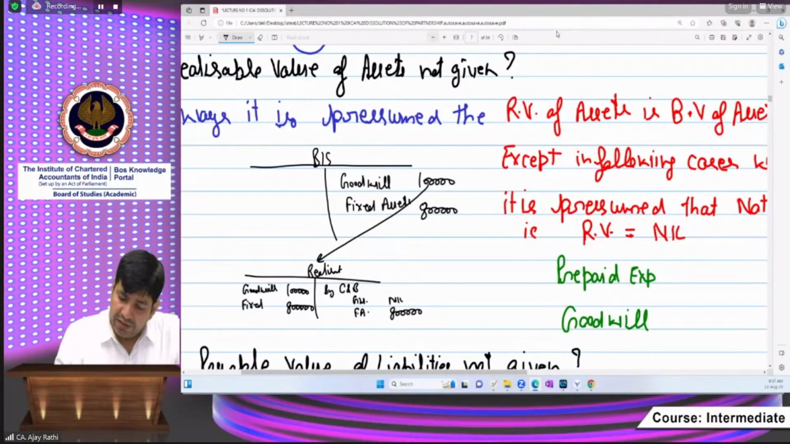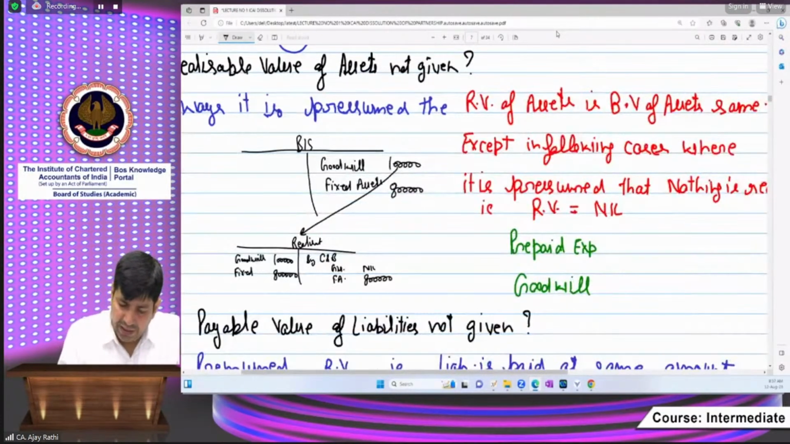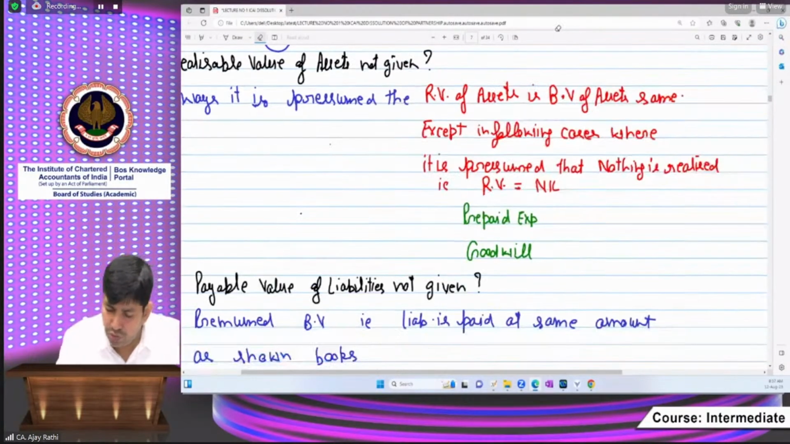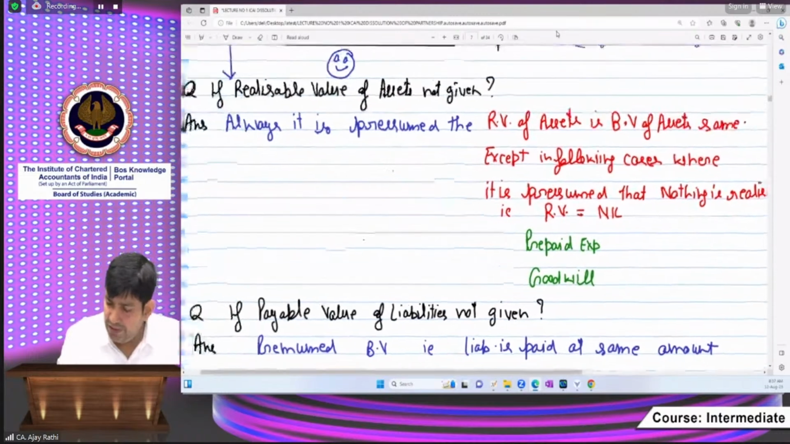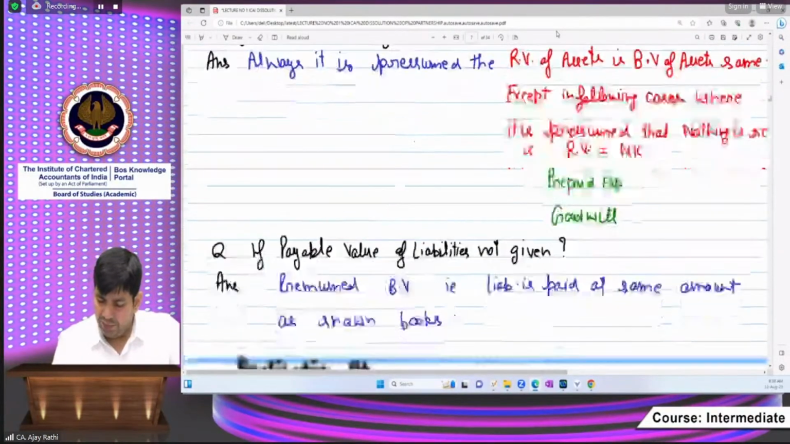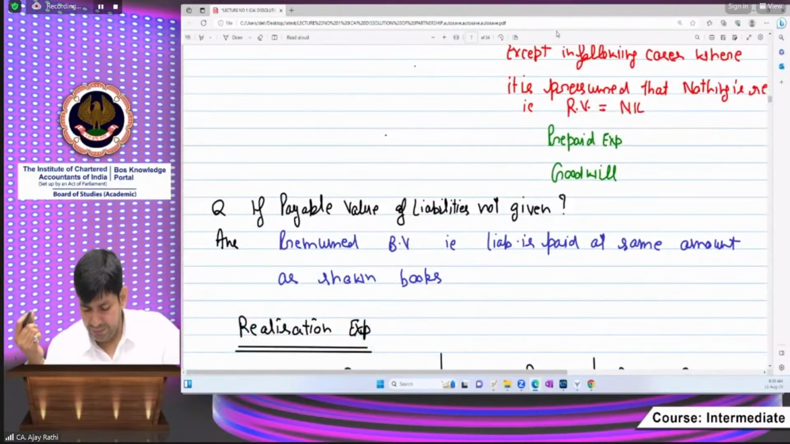So same is the case with prepaid expenses. Beta, what I told you here, is this clear to all of you or not? Everyone, please tell me this point is clear to you or not, because that will be repeatedly coming in the question. Another point is also there. In case of liability also it is the same. If nothing is given, then always presume that book value is payable value.